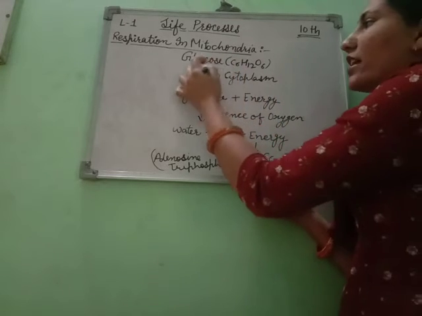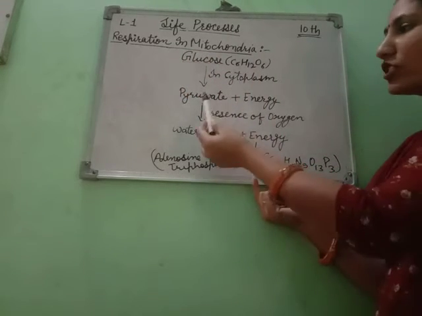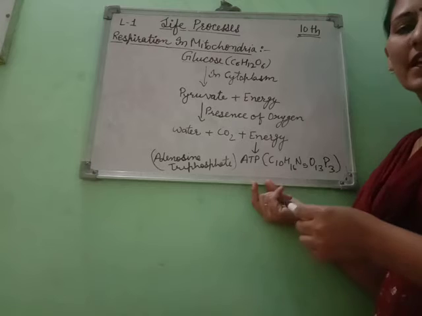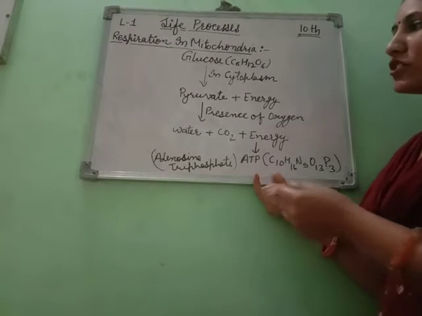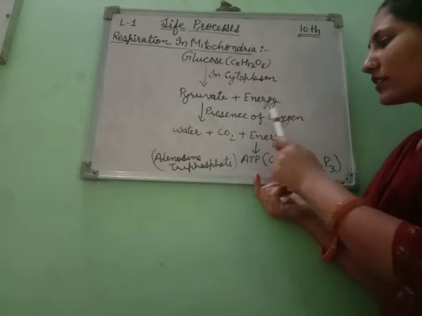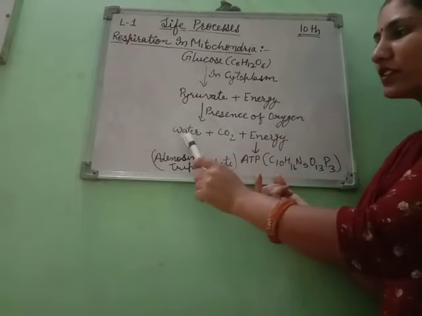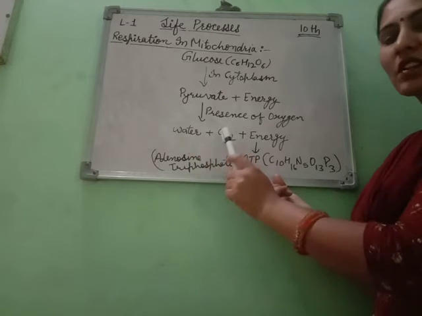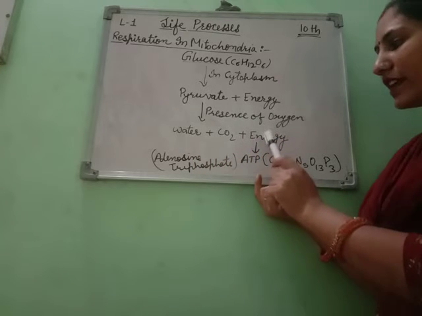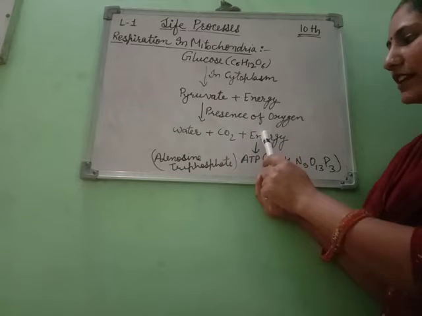Glucose, the food we take in, changes in the cytoplasm into pyruvate and energy. After that, in the presence of oxygen in the cell, it is converted into water, carbon dioxide and energy.